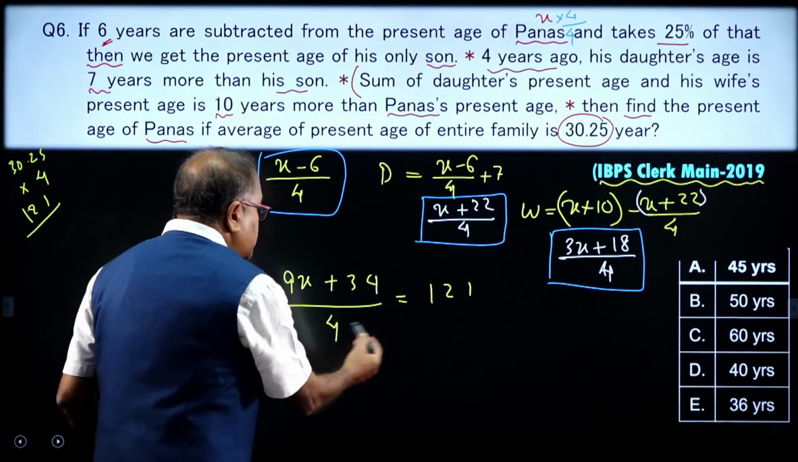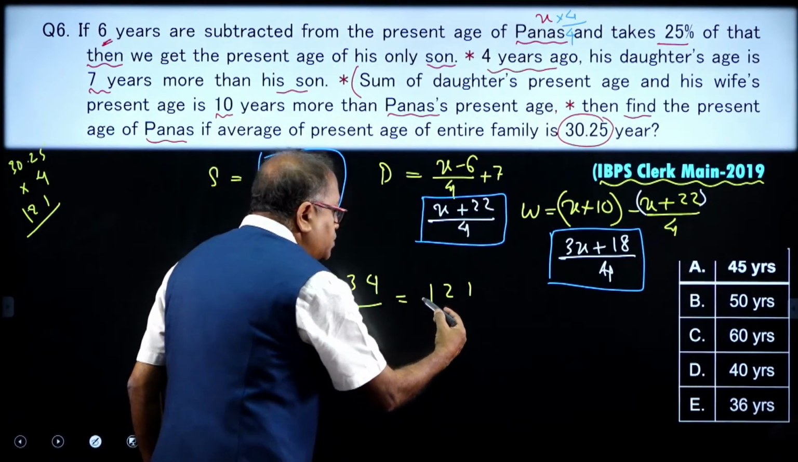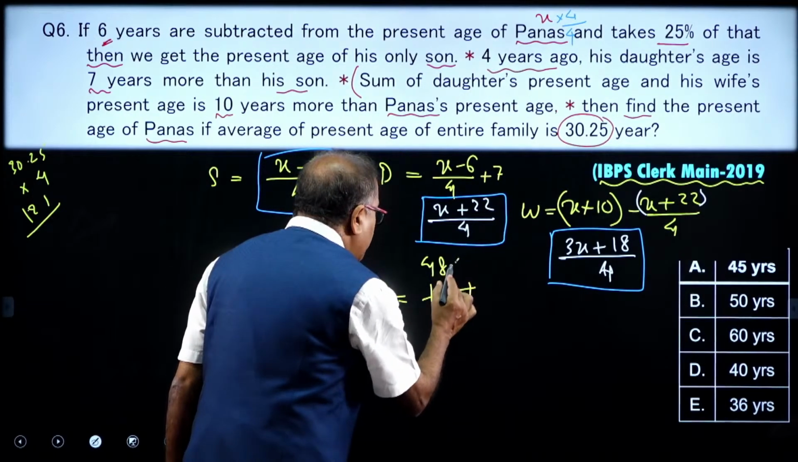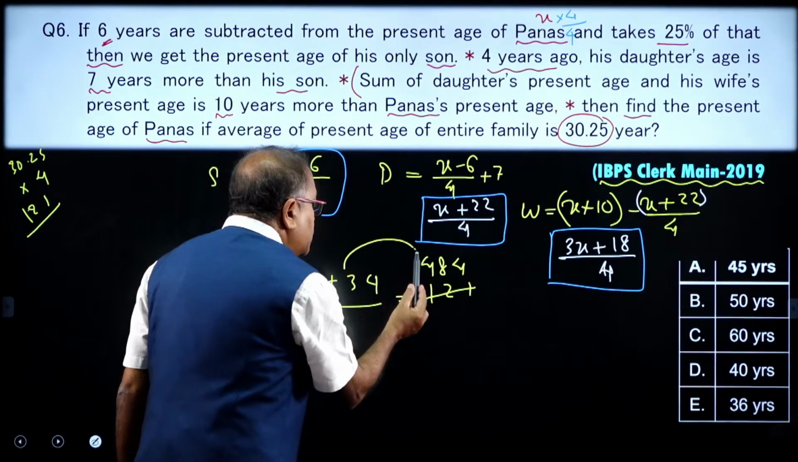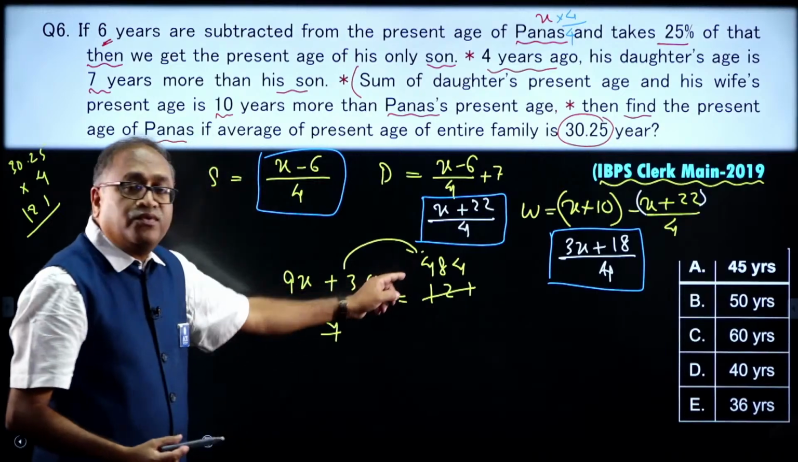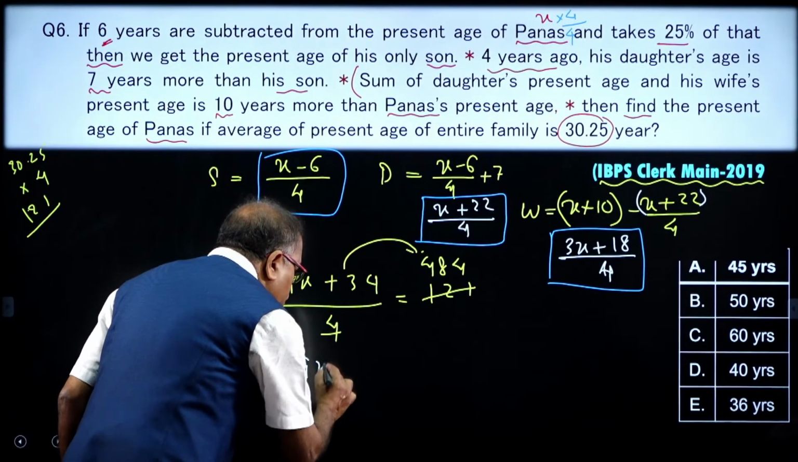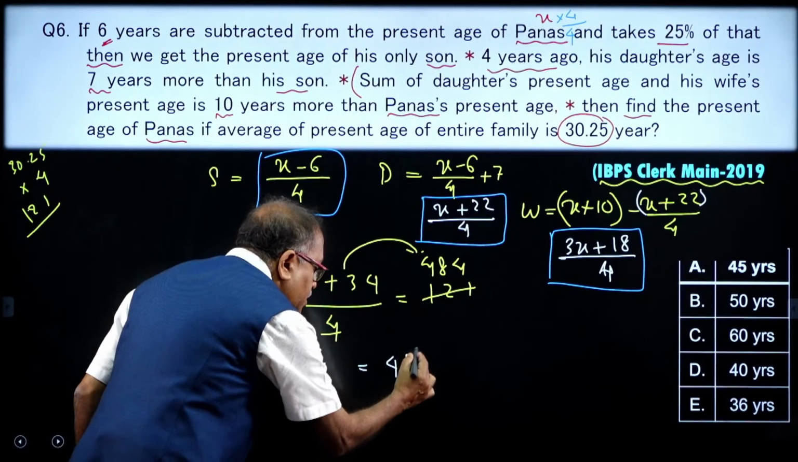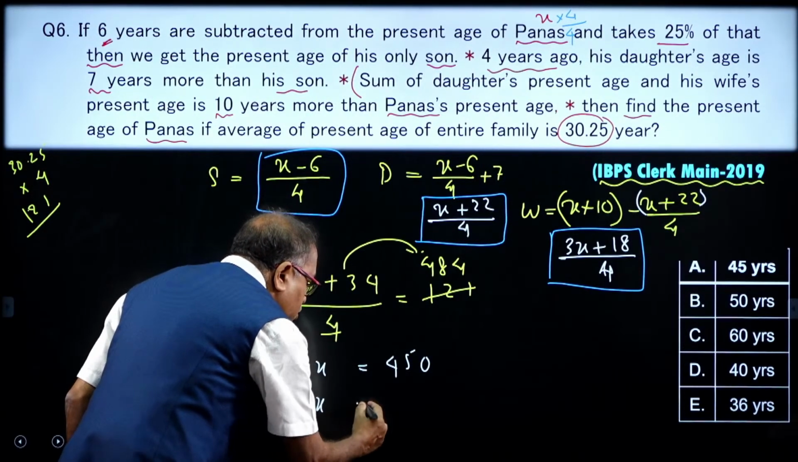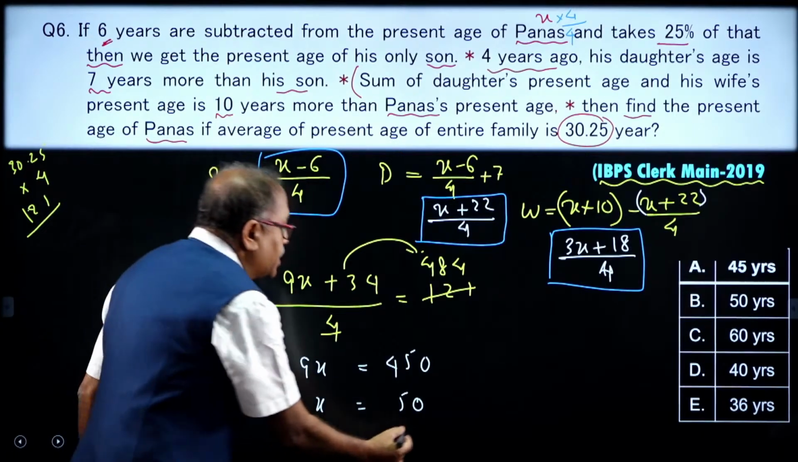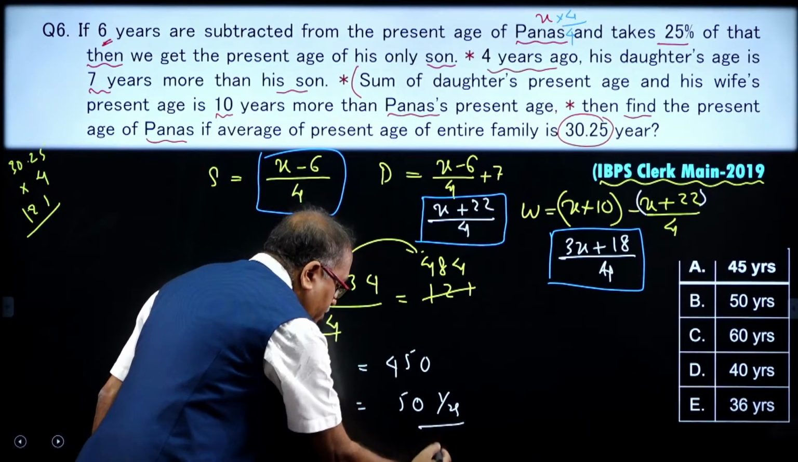If I go for the next step, this comes over here, it will get multiplied. So, this is 4, 8 and 4. So, take out the 34 from here, you will be getting 450. So, that means you are getting 9x is equal to 450, then what is x? x is equal to 50, 9 fives are 45. So, what is Panas's age? Panas's age is 50 years.